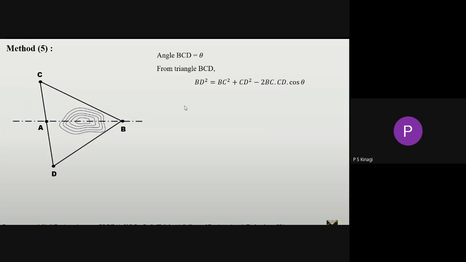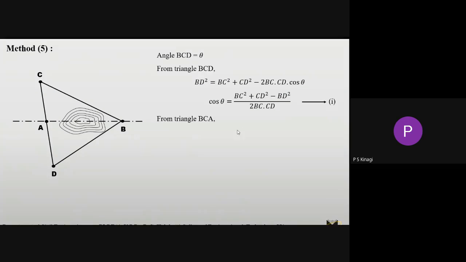Now I am simplifying this formula: taking these two terms to this side, then taking this term to the denominator, you will get cos theta is equal to BC squared plus CD squared minus BD squared divided by 2 BC CD. This is equation number 1.